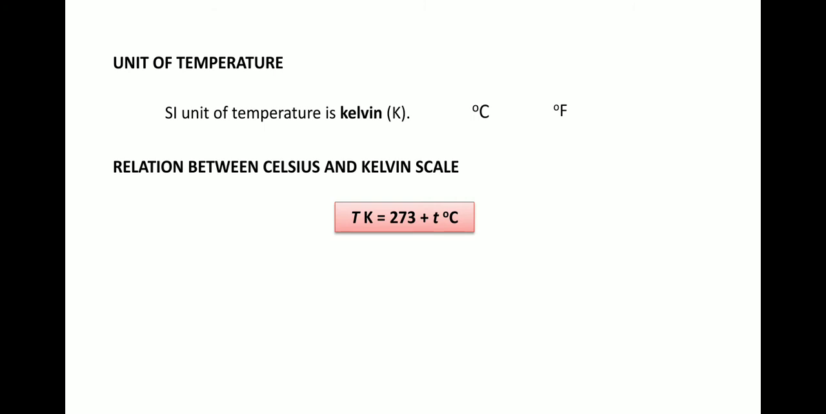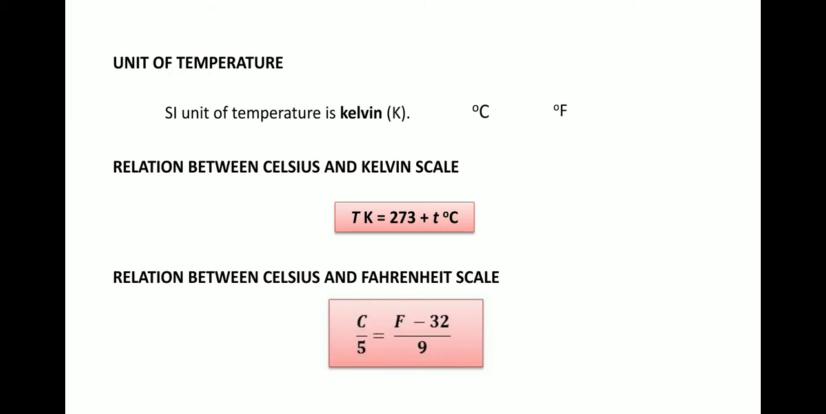Next is the relation between the Celsius and Fahrenheit scale. Celsius divided by 5 equals Fahrenheit minus 32 divided by 9. So this is the relation between the Celsius and Fahrenheit scale. If you need to convert Celsius to Fahrenheit or Fahrenheit to Celsius, we always refer to this relation and we can convert the given temperature back and forth between Celsius and Fahrenheit.